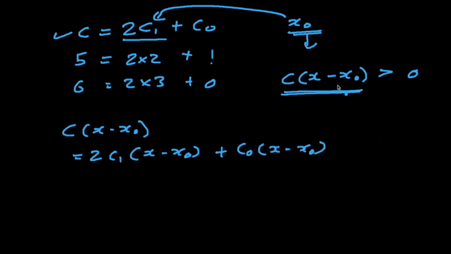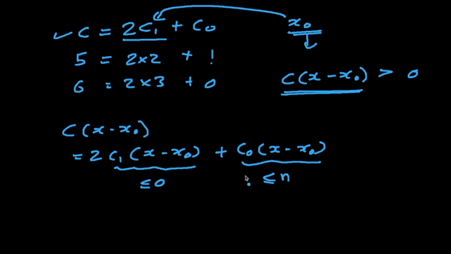Now x0 was optimal for C1, so this part, C1 times x minus x0, which is the improvement in the C1 part, is not going to be positive because x0 was optimal. So this part has to be less than or equal to 0. Now the remaining part: what is the largest this part can get? Notice that C0 is only ones and zeros, so no matter how I change it, we have only n variables. So it is always going to be less than or equal to n.